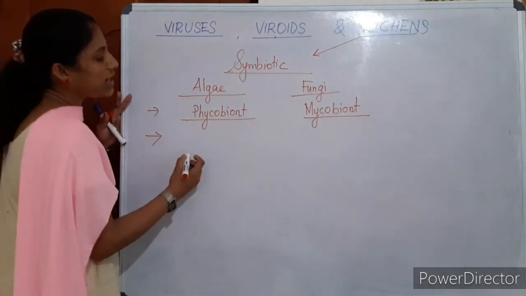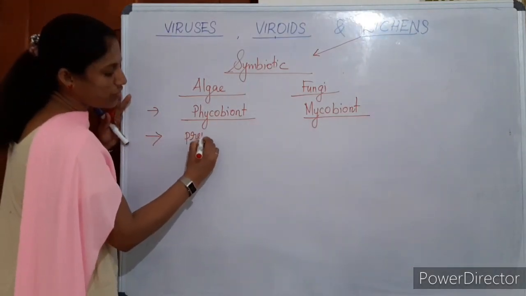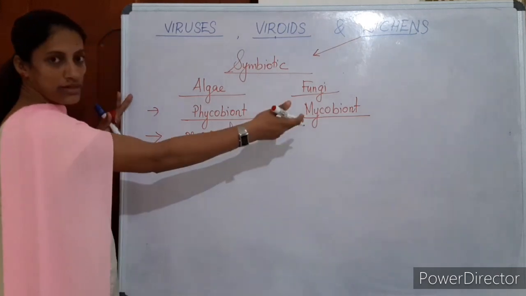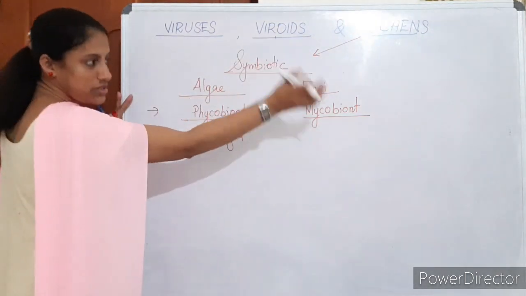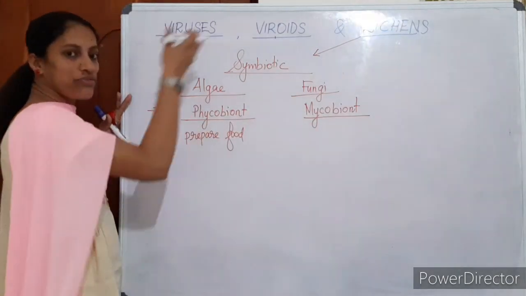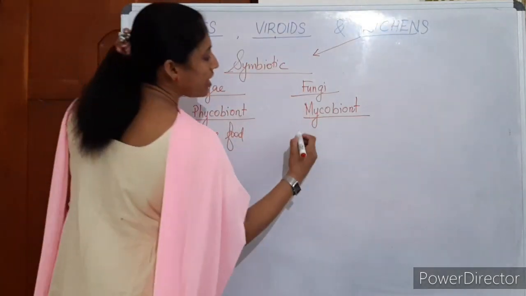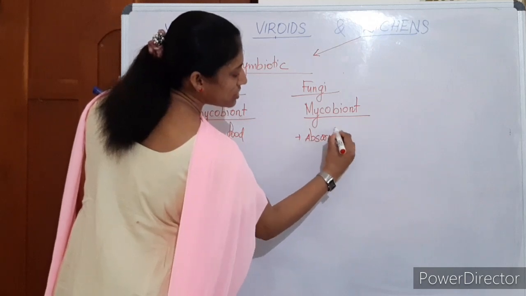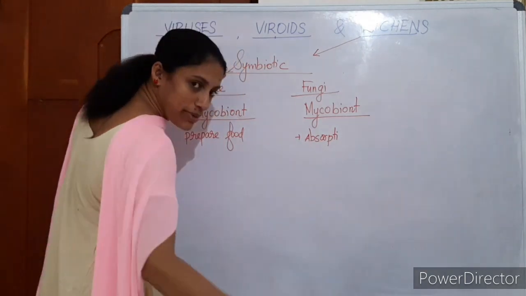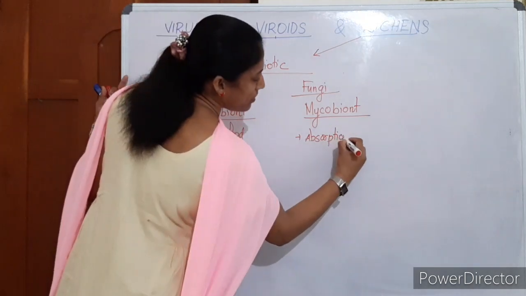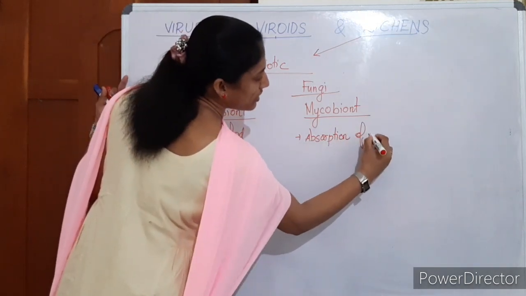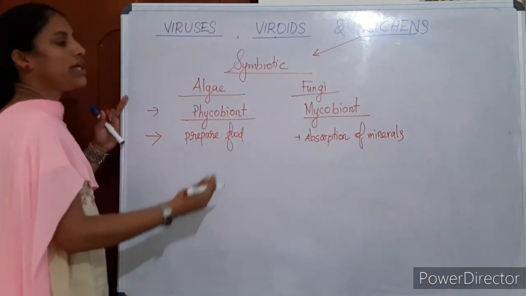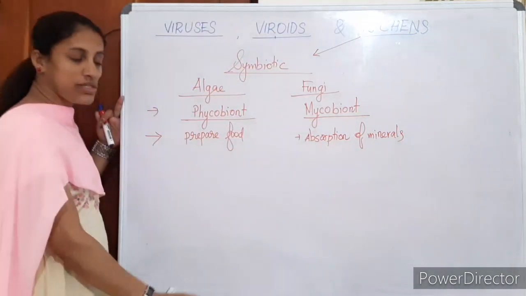The algal partner prepares food by photosynthesis and provides it to the fungal partner, so the fungus is getting benefit. Then the fungal partner helps in fine absorption. Fungi consist of mycorrhizae-like roots which can go deep and help in absorption of minerals, especially phosphorus.